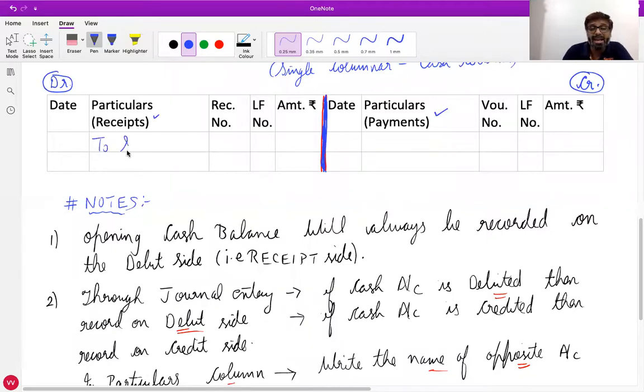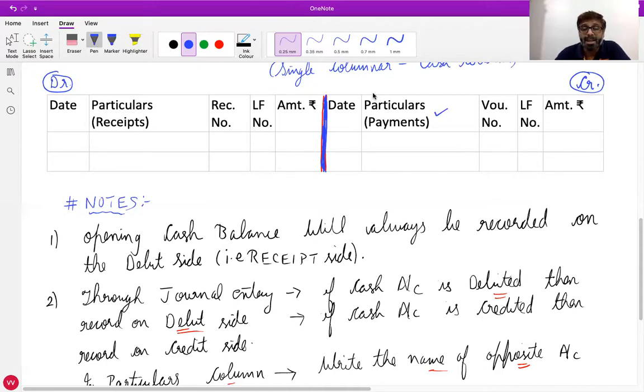So when we write to sales account, we are explaining how we received the money, by selling the goods. If we write to capital account, we are explaining that the owner is bringing it. That is the reason we write the name of opposite account. Did you understand this? Okay.